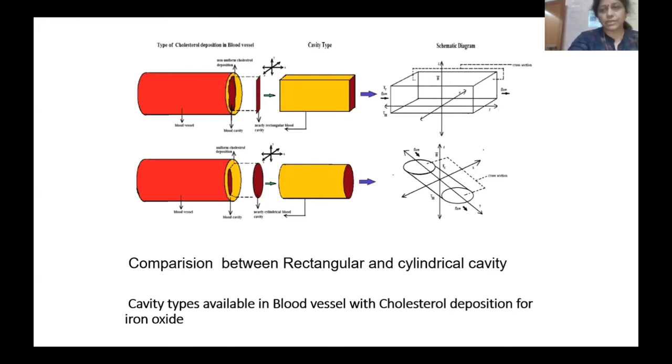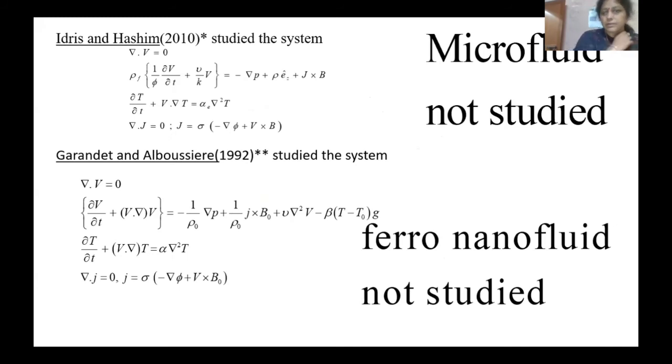These are the two walls which are thermally insulated, and on the surface here you have the value 1, here the value 0. This is the Idris and Hashim study model, but they have not studied any microfluidic structure, meaning blood flow. And Garnett and Albusri studied the system, but they have not studied it for nanofluids. So combining these models, we develop a new model.